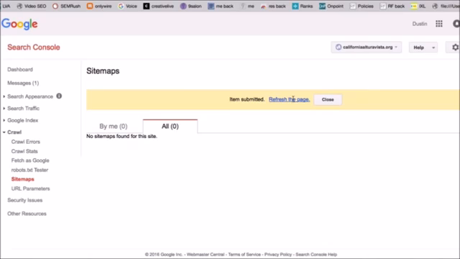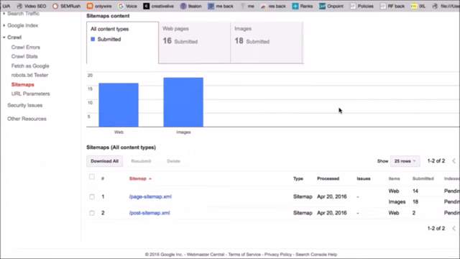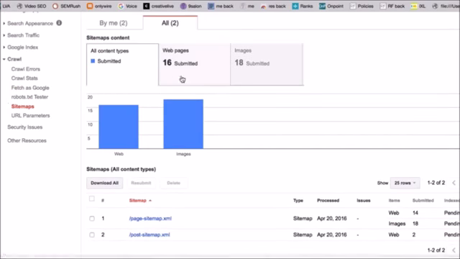We're going to click refresh the page just so you can see what it looks like. And so it has collected all the data. Usually it takes a little while. See, it says it's not quite indexed yet. It's pending. It's going to take a while, sometimes up to a day, to index these sitemaps. But it's got 2 sitemaps here that are indexed. It has noticed that there are 16 different web pages.